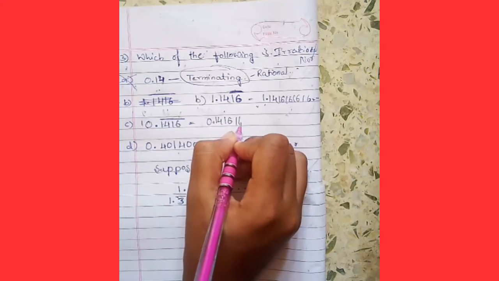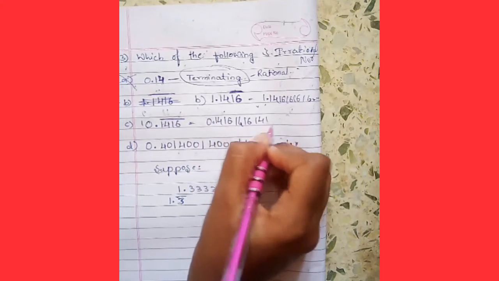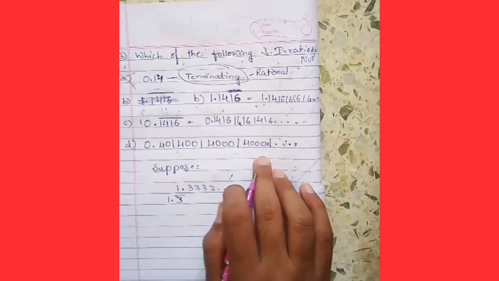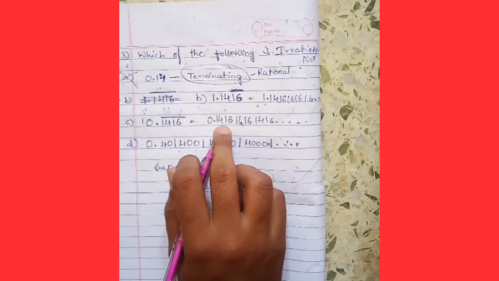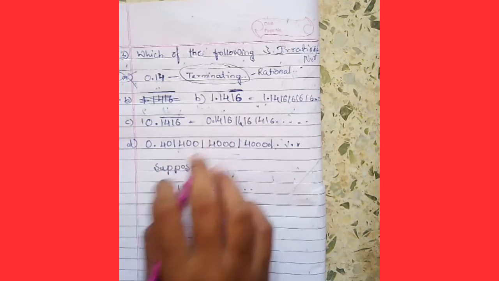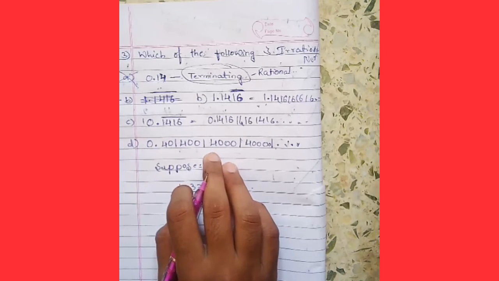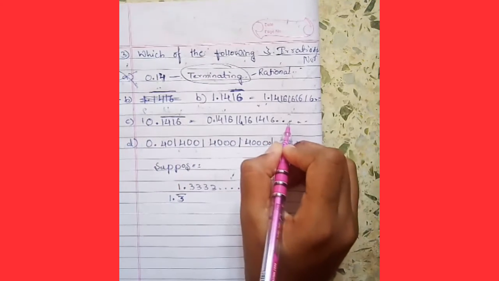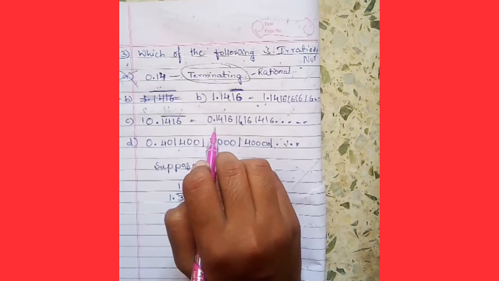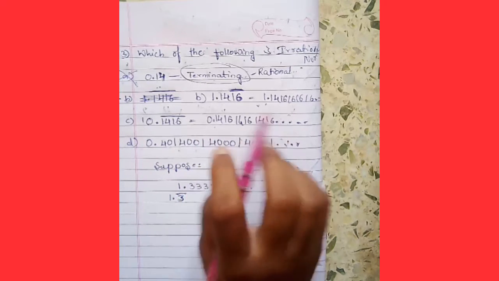0.1416, 1416, 1416 and 1416 is repeating again and again. So is this a rational number or irrational number? This is a rational number and also an irrational number. Why? Because there are non-terminating decimals and there are recurring decimals.